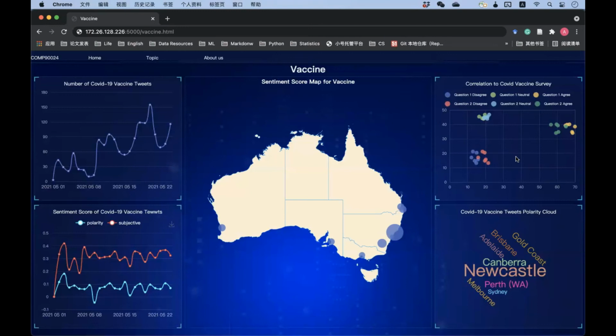This may demonstrate that the sentiment score of a tweet underestimates the optimism of people towards COVID vaccine. A considerable number of people will take the vaccine even though they post only neutral tweets. So that's all we have for this page.